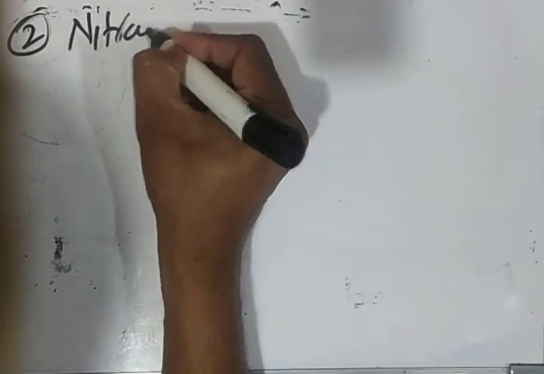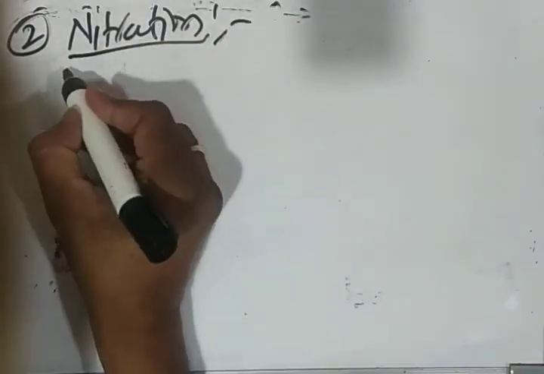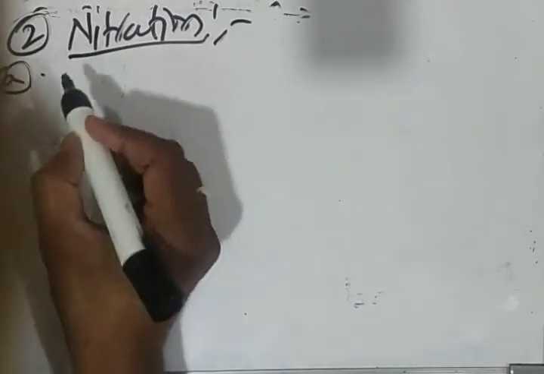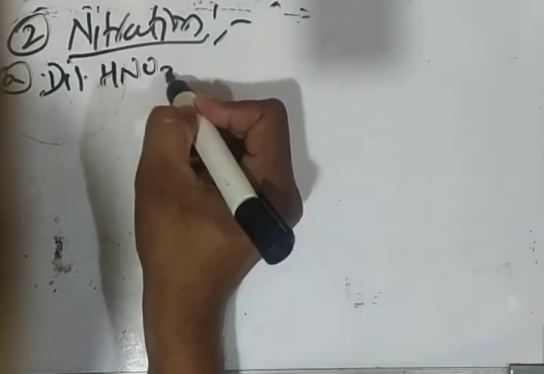nitration of phenol. In nitration, phenol is treated with nitric acid to get nitrophenol. This reaction can be carried out in two different ways. One, by using dilute nitric acid.